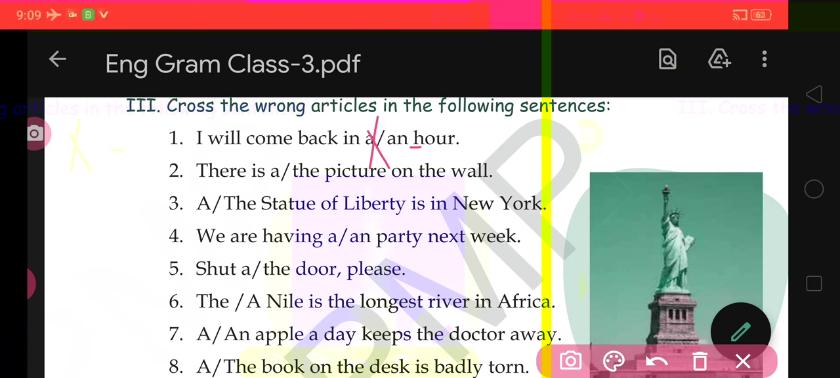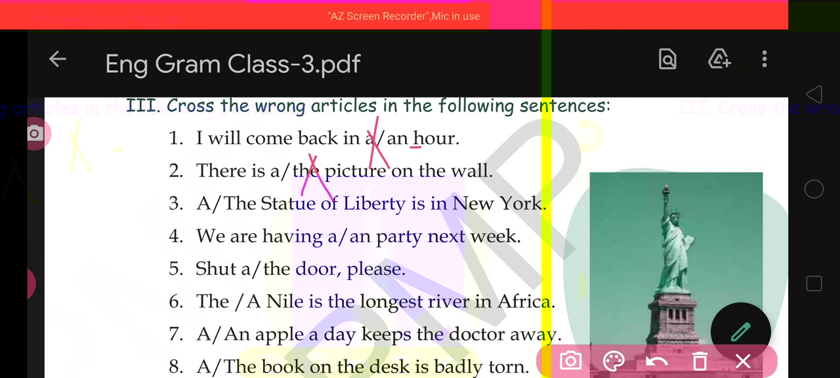There is a or the picture on the wall. Picture, the first letter of picture is P, which is a consonant. It is giving a consonant sound also. Letter also consonant and sound also consonant. And here it is denoting a singular countable noun. So we will use a, not the. So here we will use a, then the will be crossed. There is a picture on the wall.